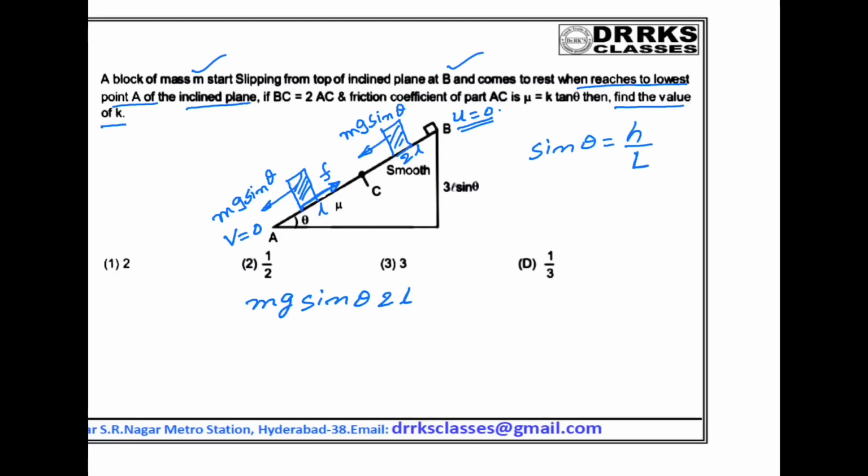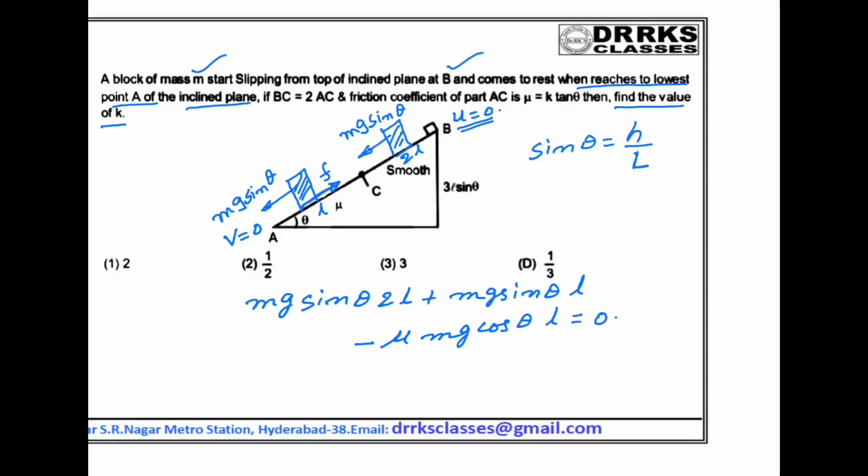From that you can get BC is equal to 2L and AC is equal to L. This is the work done by gravity when it travels from B to C, plus mg sin theta into L. Work done by friction is minus mu mg cos theta into L, and the total is equal to 0.